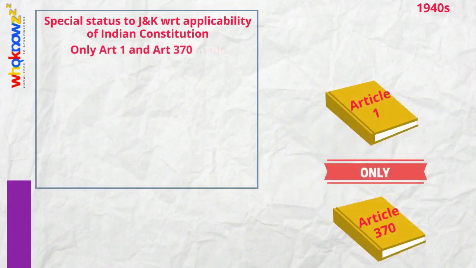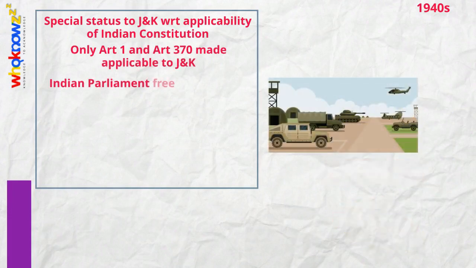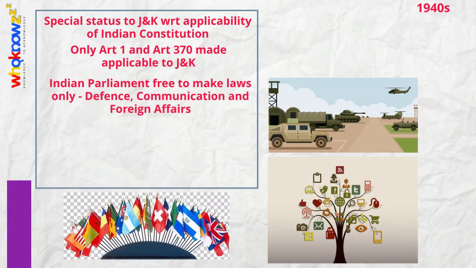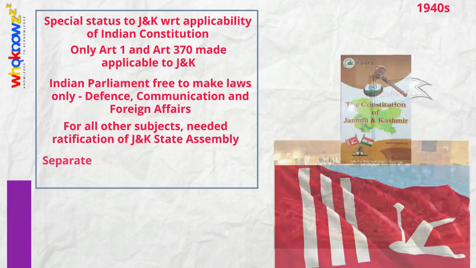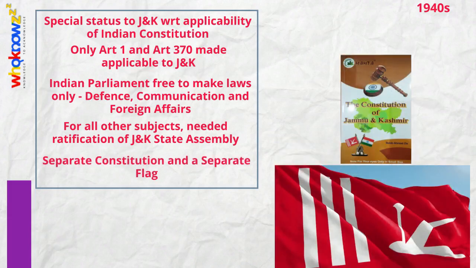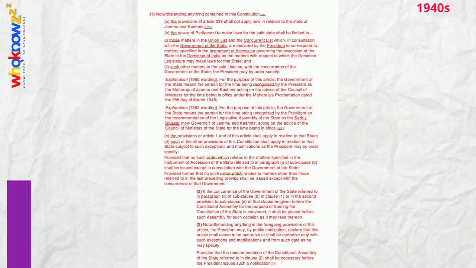Only Article 1 and Article 370 were made applicable. Indian Parliament was free to make laws only with respect to three subjects, that is defence, communication and foreign affairs. For all other subjects, they needed a ratification or concurrence from the Jammu and Kashmir State Assembly. It was agreed that Jammu and Kashmir would have a separate constitution and a separate flag. Those who wish to read original text of Article 370 in detail may pause the video and read it.